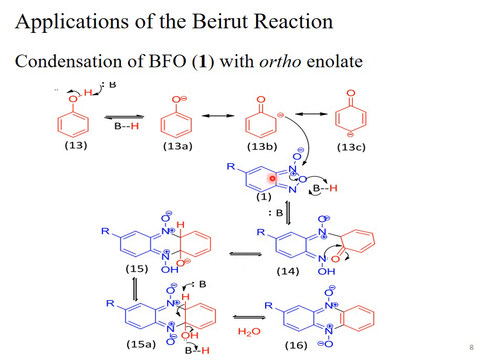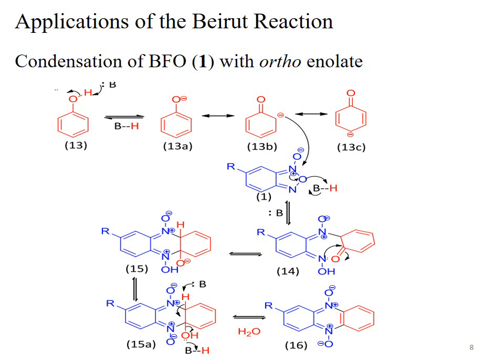Base abstracts the proton, this red proton from here, and it gives us compound 15A. 15A after losing water gives us compound number 16, that is, the aromaticity of the red ring, the phenoxide ring, is restored, and this is the phenazine NN dioxide, compound number 16.